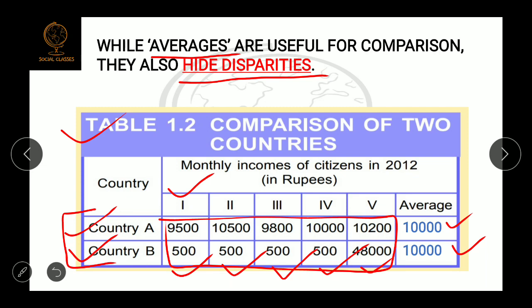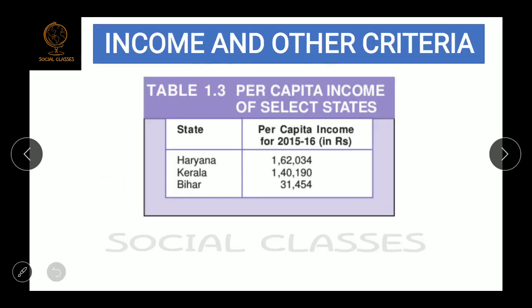In country A, every person is approximately earning 10,000 rupees, but in country B, 80% of the population are earning much less than the average of 10,000 rupees, only 500 rupees. So this type of data hides some disparities, some differences. We cannot understand these disparities by just looking at the average or per capita income. So this is the problem with categorizing countries on the basis of per capita income or average income. There are some other criteria, other than income, for comparing different states or different countries.